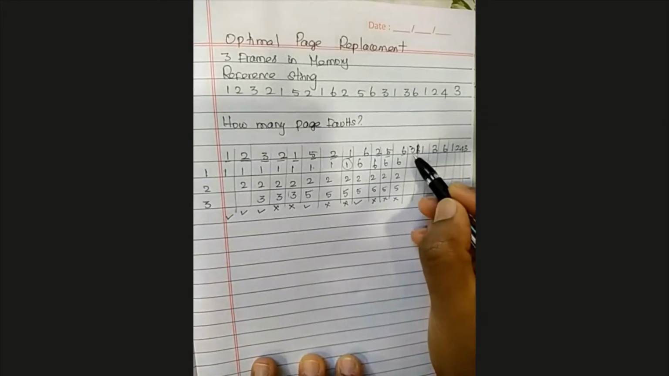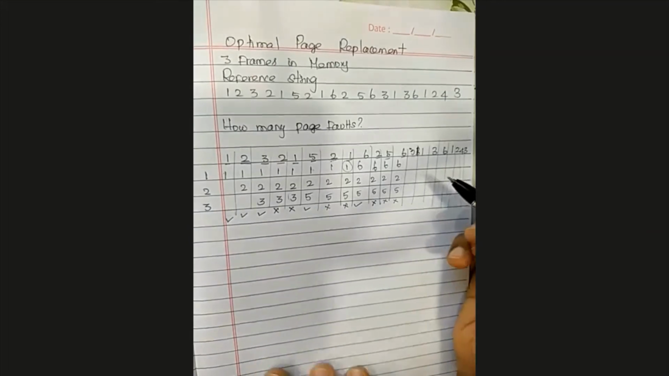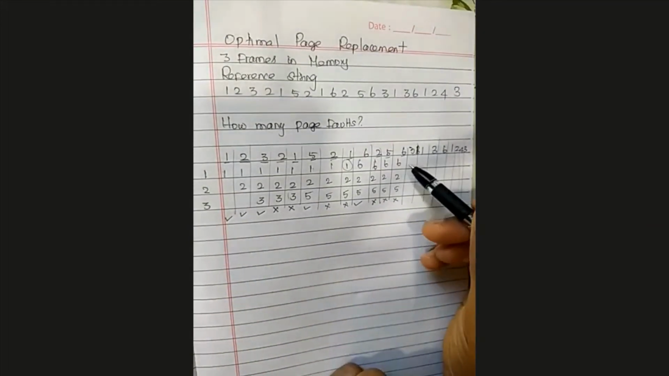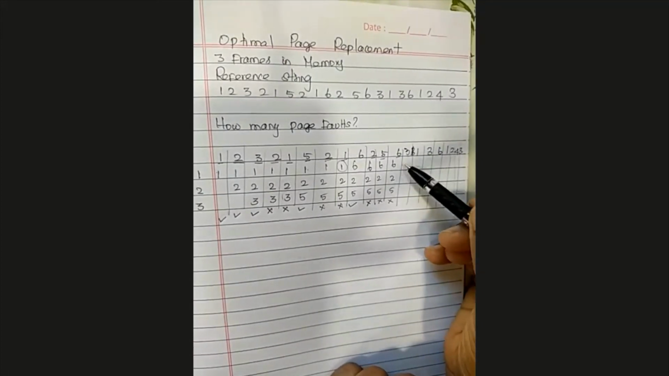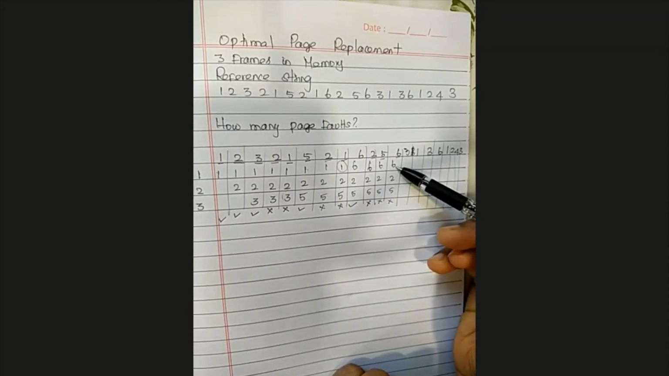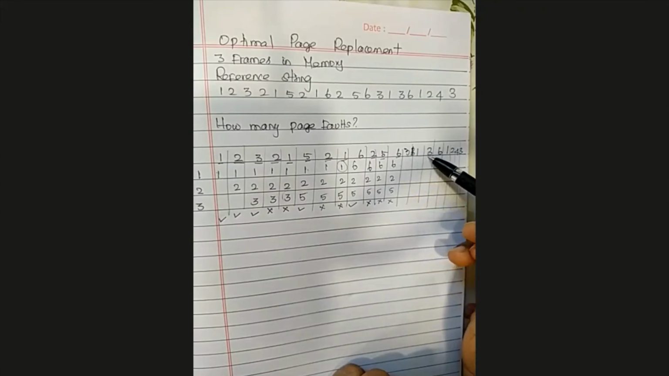How about page 3? We don't have page 3 here. So which page do you have to target? I mean, which frame do you have to target? Do I need to load page 3 here or here or here? You need to check the future reference. 6. Am I going to refer to 6 in the near future? 2 in the near future. 5 in the near future.